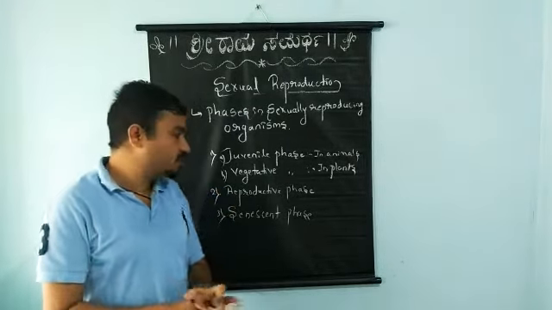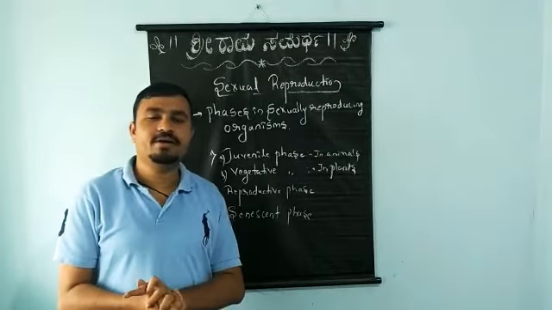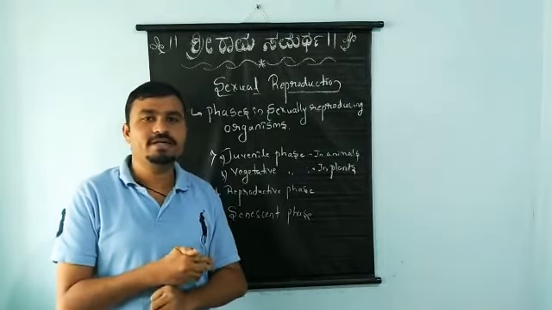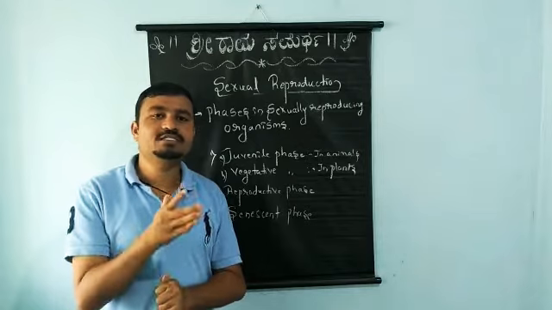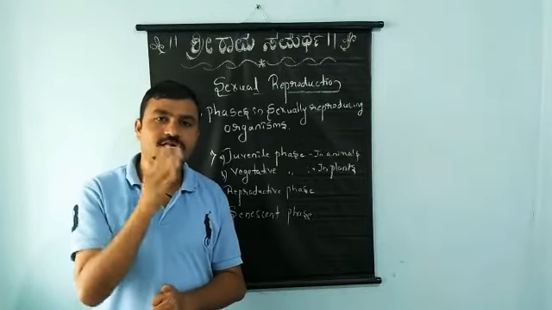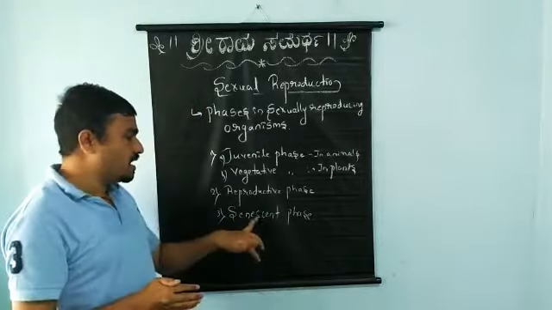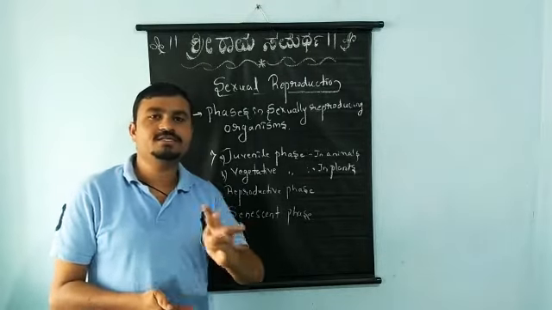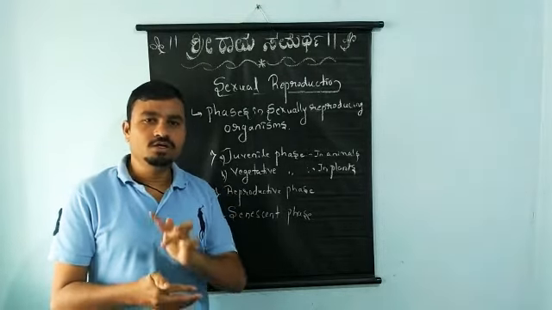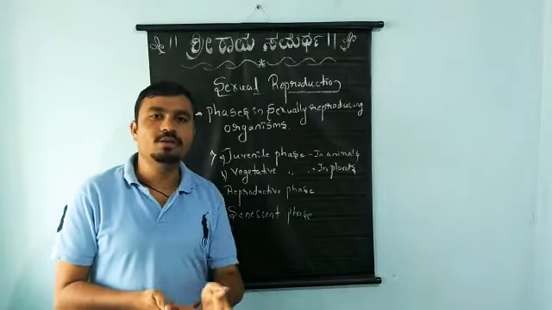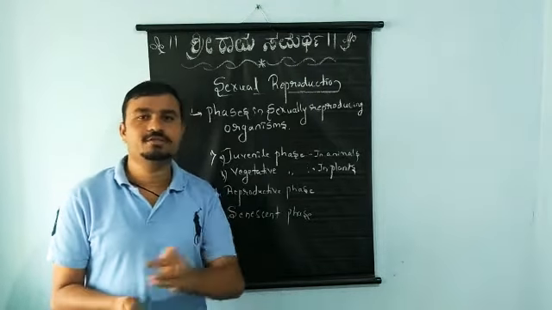The senescent phase is a phase in which all animals and plants attain the last stage of their lifespan, and we call that last stage the senescent phase. It is characterized by the stopping of all metabolic activities in plants as well as in animals.